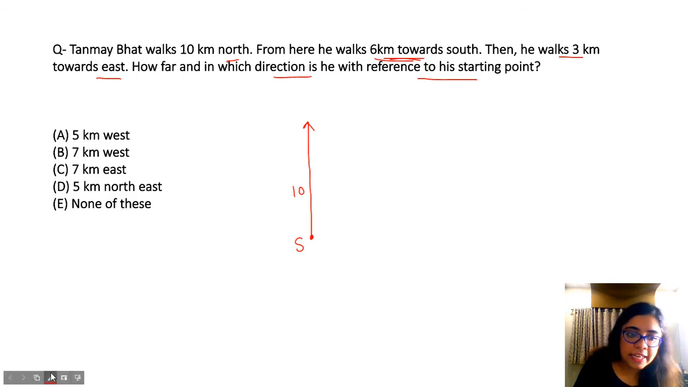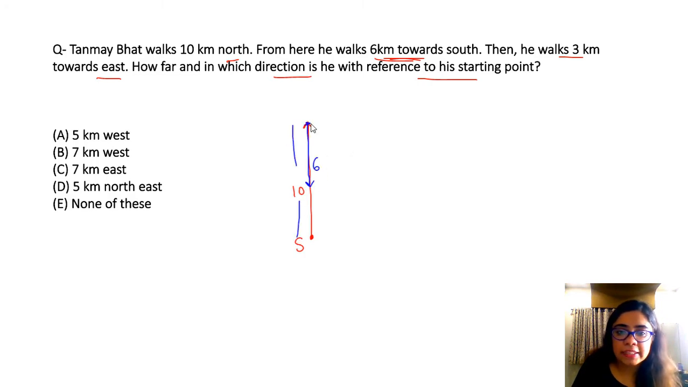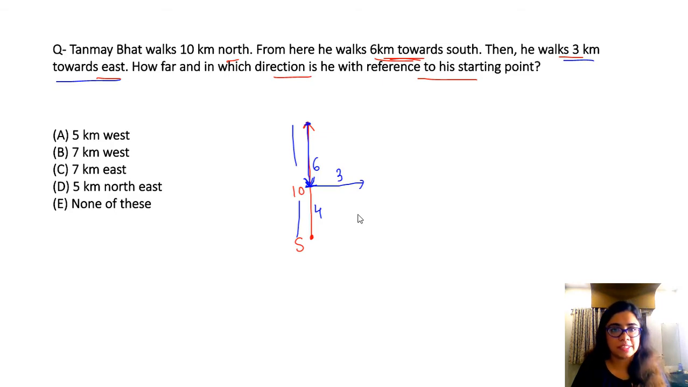So from the same point, look, let's understand. From the same point, he is coming down by 6 kilometers. Please understand this is 10. And here this distance is 6. So can I say this remaining distance is 4? Obviously, because the total is 10. Here he is here now. He then walks 3 kilometers towards east. Now east is going to be this direction. So he walked 3 kilometers towards east. So this is his final point. This was his starting point.